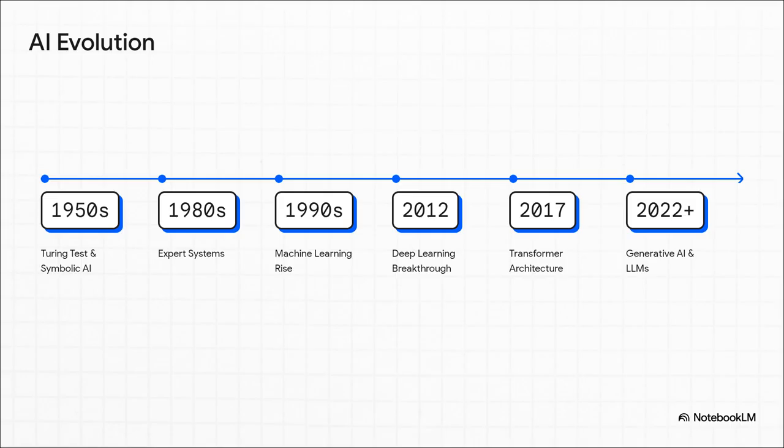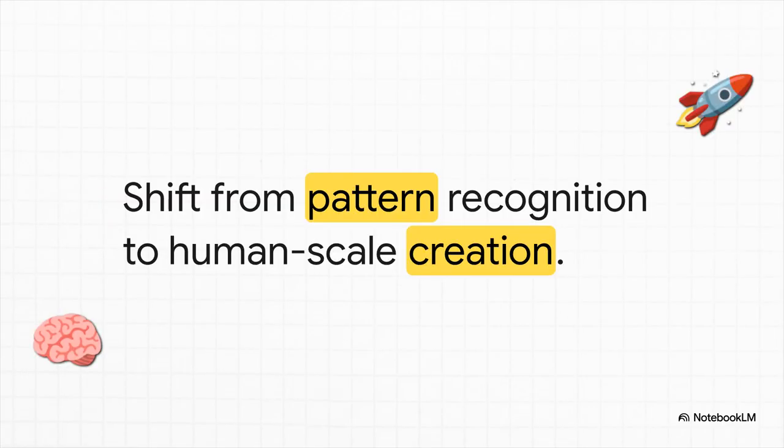And that architecture directly paved the way for the 2022 explosion of generative AI and the massive large language models we use today. So, here is the absolute most crucial takeaway. We are living through the most consequential shift since AI's inception, period. We're moving from machines that merely recognize patterns, like sorting out your spam emails or finding a cat in a photo, to systems that are actively participating in human-scale creation. They can reason, they generate original code out of thin air, and they communicate fluently. This isn't just an upgrade, it's a fundamental shift in the technology's core capability.